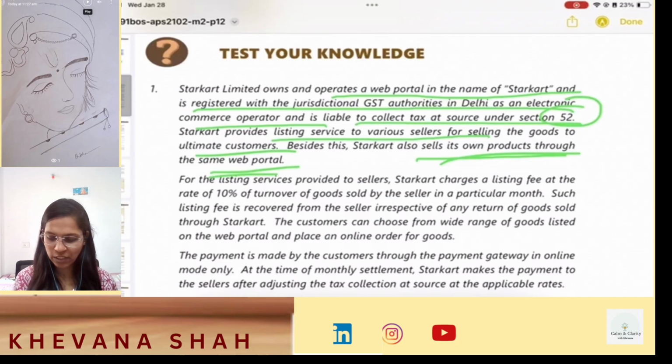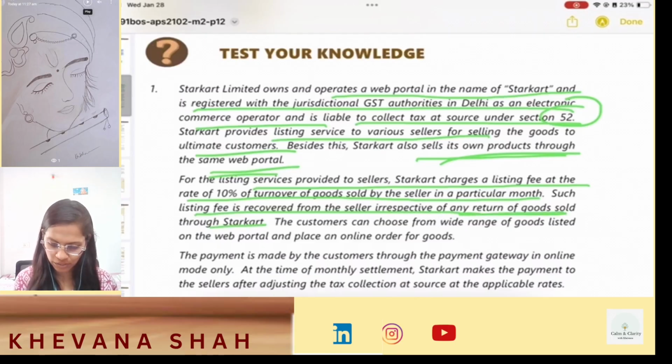So Starcart is an ECO who is selling the products of other suppliers and also selling the products of its own. Now, for the listing services provided to sellers, Starcart charges a listing fee at the rate of 10% of turnover of goods sold by the seller in a particular month. Such listing fee is recovered from the seller irrespective of any return of goods sold through Starcart.